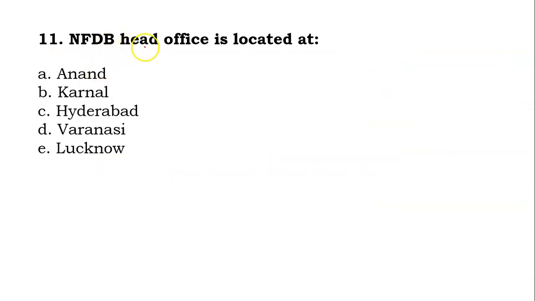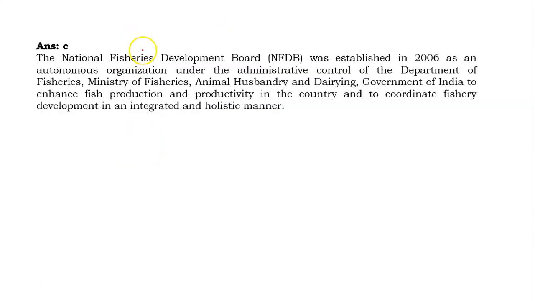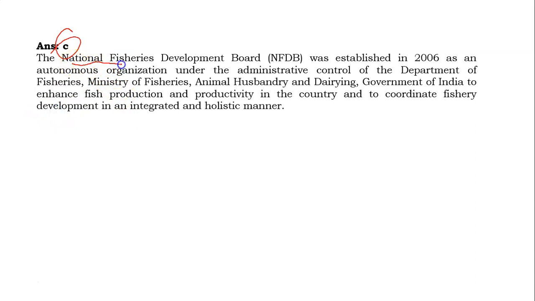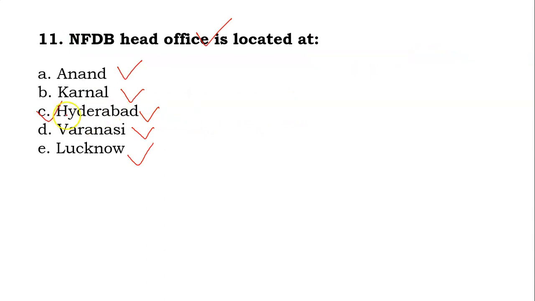Now NFDB head office is located at which place? Your options are Anand, Karnal, Hyderabad, Varanasi or Lucknow. NFDB head office. Friends, this answer will be C. What is the full form? National Fisheries Development Board, and it was established in 2006, and it is an autonomous organization under the administrative control of the Department of Fisheries, Ministry of Fisheries, Animal Husbandry and Dairy. And what is the target? It will enhance the fish production and productivity in the country and coordinate fisheries development in an integrated, holistic manner. So answer is C.